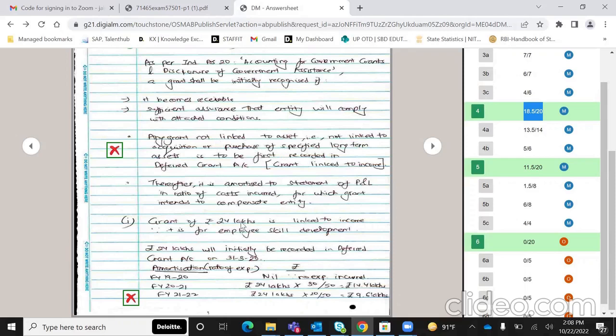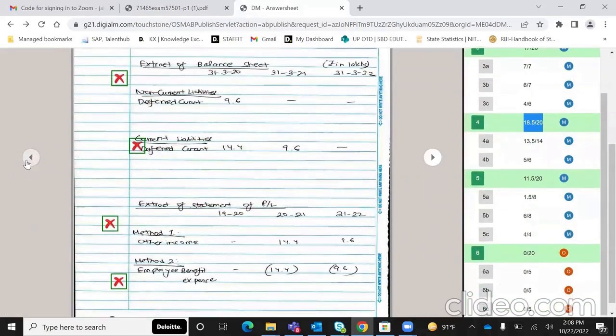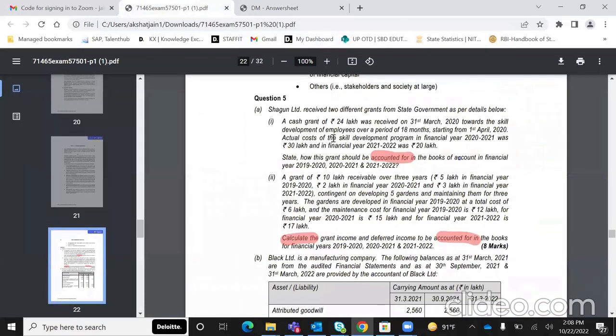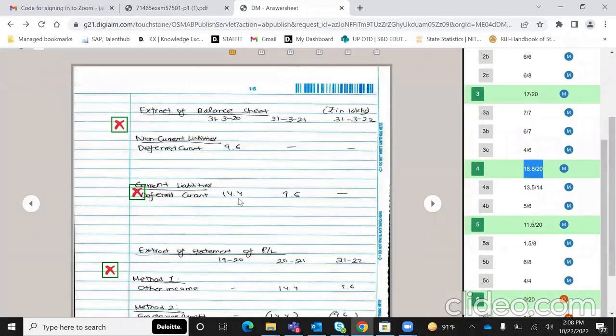इसमें प्रॉब्लम क्या हुई है, इसमें 24 लाख का हमें ग्रांट मिला ना, so मैंने initially be recorded in deferred grant, this is correct, but then I've amortized it in the ratio of actual expenses that I will be incurred. Basically what I've done is, if you see, जो non current और current का जो split है, वो मैंने I've done it in the ratio of actual expenses that have been incurred, 30 lakhs and 20 lakhs. Okay, so basically 30 lakhs have been incurred in the next year, 20 lakhs in the next to next year. तो मैंने 3:2 के ratio में मैंने non current और current का split इधर दिखाया है.